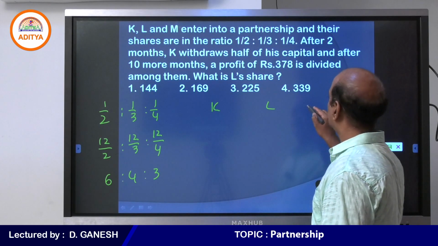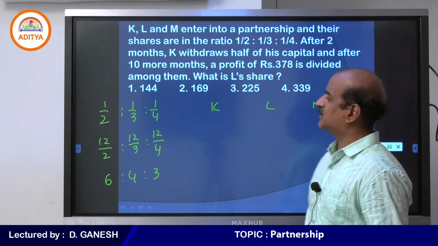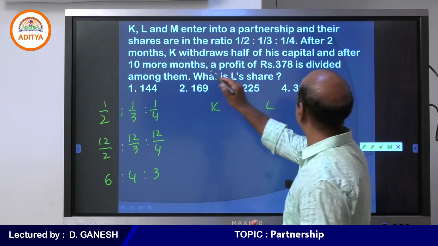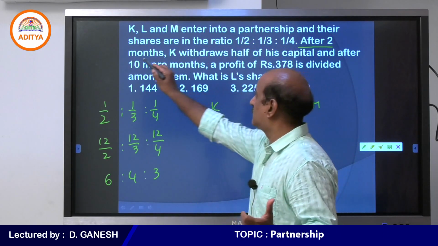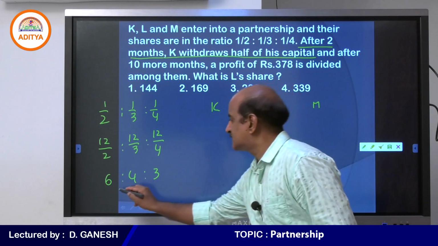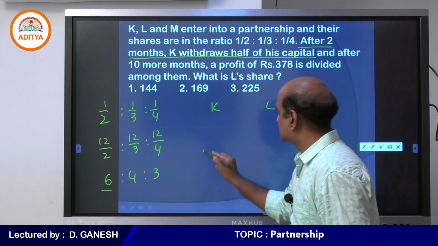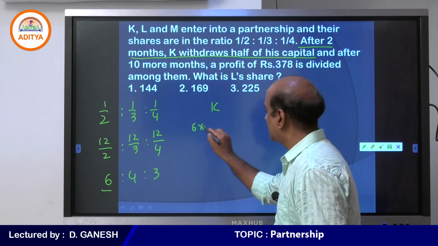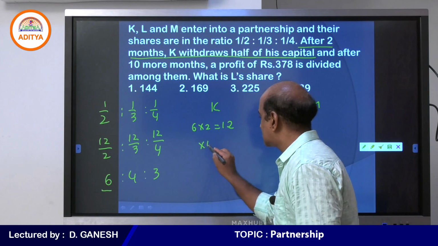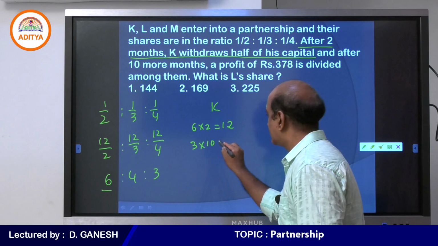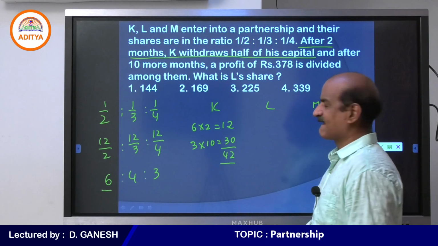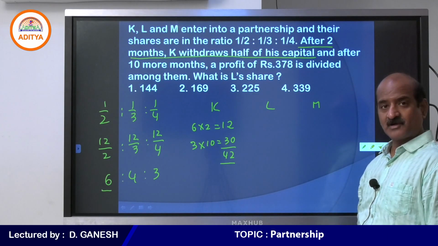K, L and M. Tell me, student, what is the only disturbance for K? What kind of disturbance is that? After 2 months, K withdraws half of his capital, which means this is the share of K. So he continued with 6 for only 2 months, and for the remaining 10 months, as he withdraws half of his share, it will be 3. Therefore, 42. That is K. But what about L?